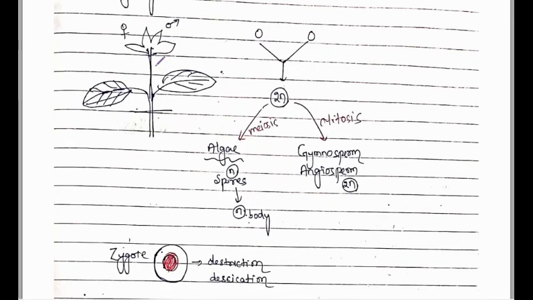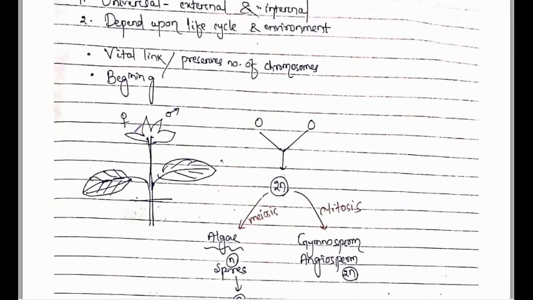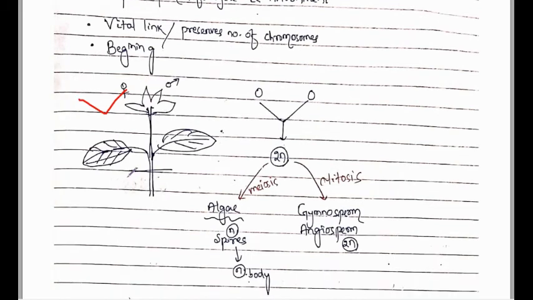Next, in a flowering plant, if it is sexually reproduced, then female and male gametes must fuse. But in vegetative reproduction, we may cut the stem, and from this stem we get a new individual which is also diploid in nature.